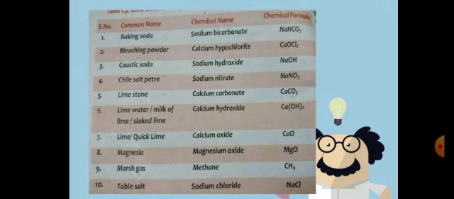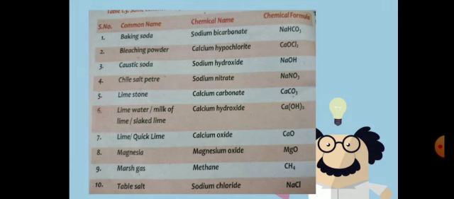Then the second one is bleaching powder, chemical name calcium hypochlorite, with formula CaOCl2. CaOCl2 consists of three elements: calcium, oxygen and chlorine. Their combining ratios are calcium 1, oxygen 1, and chlorine 2. So 1:1:2. By this method we form the chemical formula.